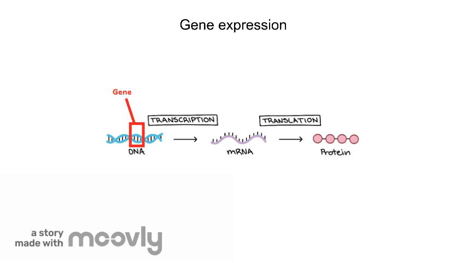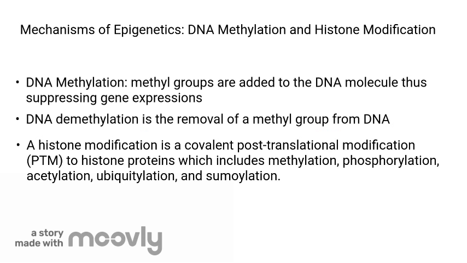DNA is coiled up in the nucleus of the cell, while genes are a section of DNA that codes for particular traits or characteristics. Gene expressions can be passed on through generations, but the genes themselves are not modified. In other words, we have changed the phenotype without changing the genotype. There are multiple mechanisms of epigenetics, the most common being DNA methylation and histone modification.